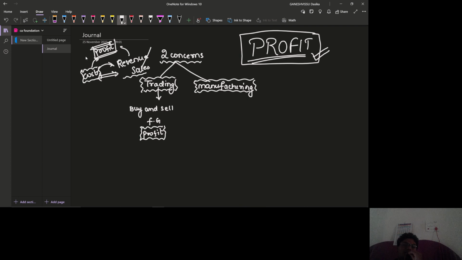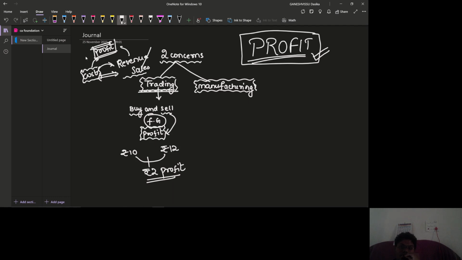These are the two concerns we are dealing with, trading and manufacturing concerns. What trading concerns will do, they are going to buy the finished goods and sell the finished goods at profit. For example, if the cost of the product is rupees 10, they are going to sell the product at rupees 12, where the 2 rupees is profit.